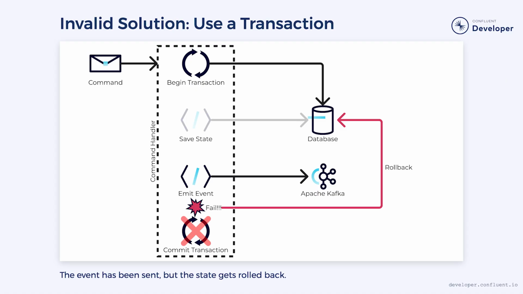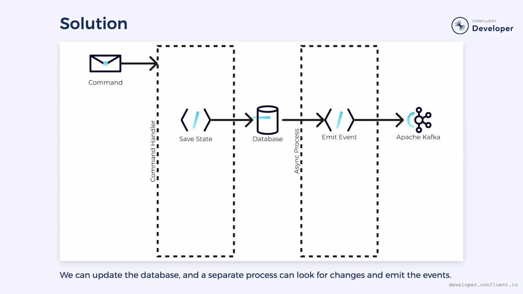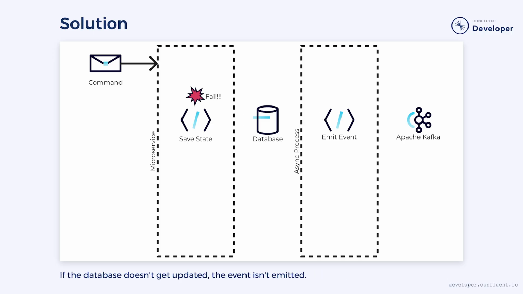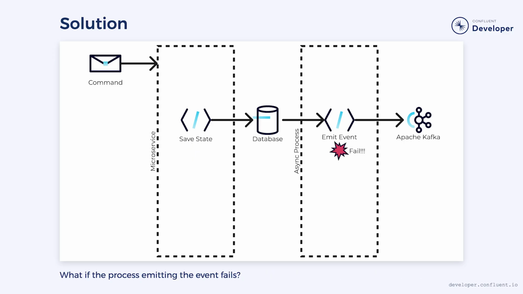So how can we fix this problem? The key is to separate the two writes so that one becomes dependent on the other. A common way to do this is to write data to the database and then have a separate process that scans for changes and emits the corresponding event. If the database is never updated, then the event won't be emitted. And once the database is updated, that separate process will eventually find the change and emit the corresponding event, independent of any failures. The only risk is if the process fails after emitting the event.